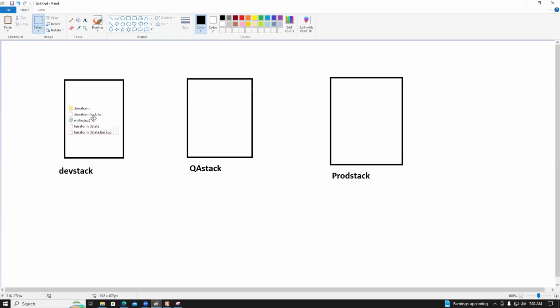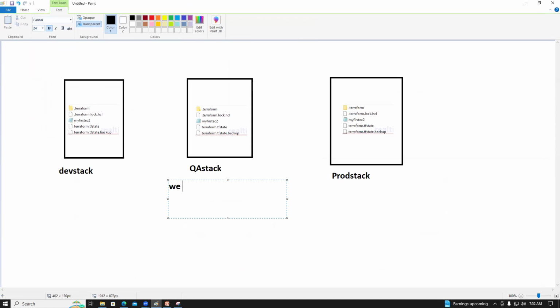You write it in the dev stack. You can reuse the same code for the QA stack, and you can reuse the code for the prod stack, with minimal changes.